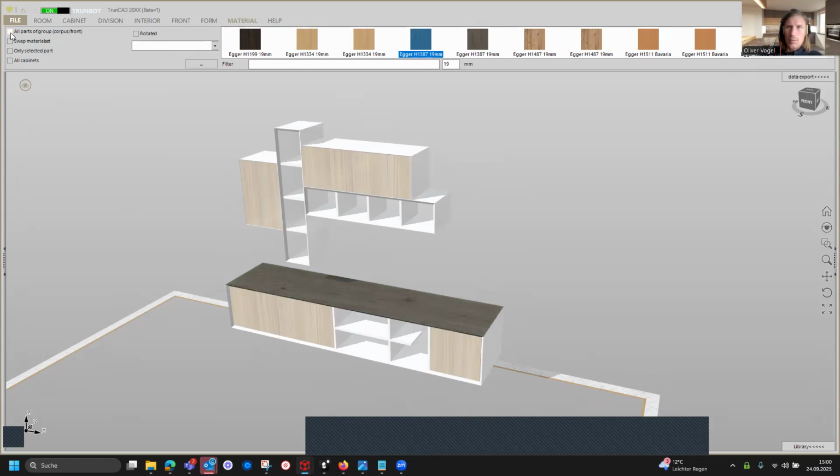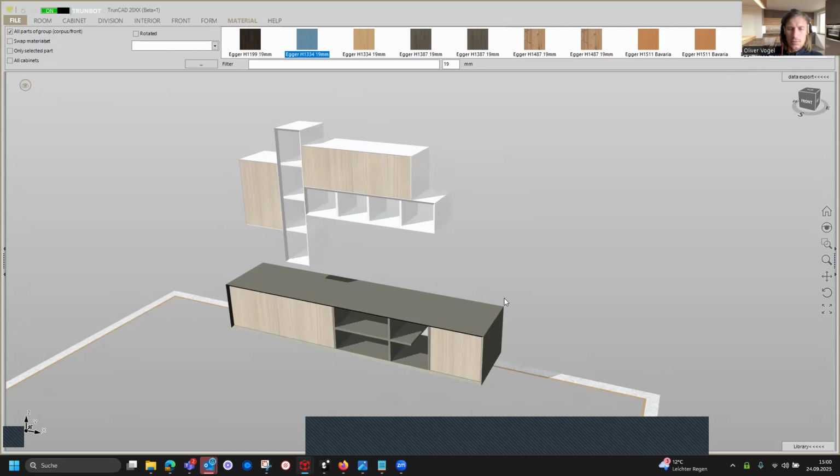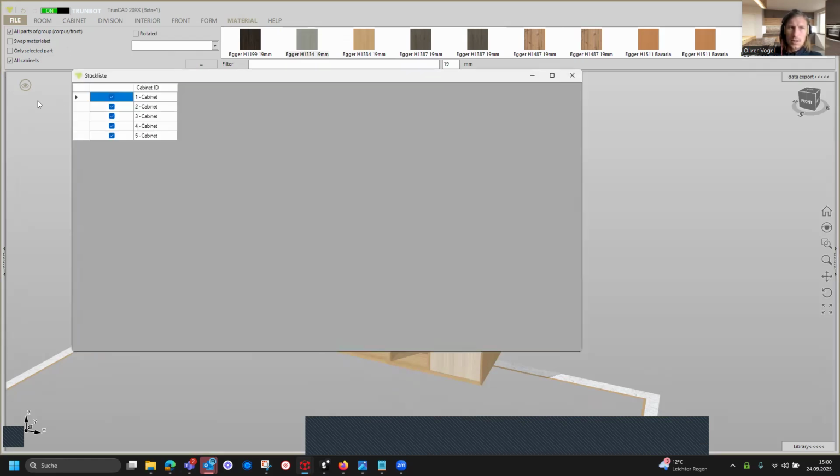When we use all parts of group and drag and drop it on here, then the whole cabinet is getting changed. And when we want to have it for all cabinets, then we say also for all cabinets.